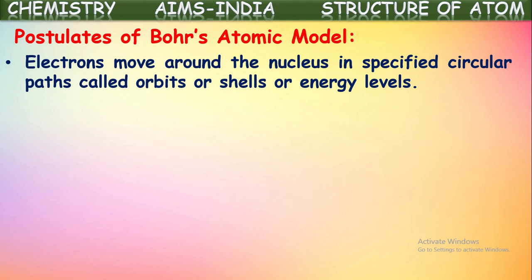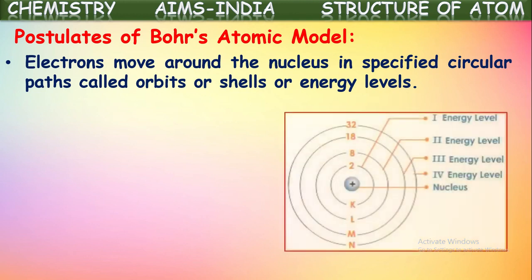He told that electrons are revolving around the nucleus in specified circular paths with high velocity. These circular imaginary paths are called orbits or shells, or they are also called energy levels. See, in this way, these energy levels are represented. There are many energy levels in each and every atom.